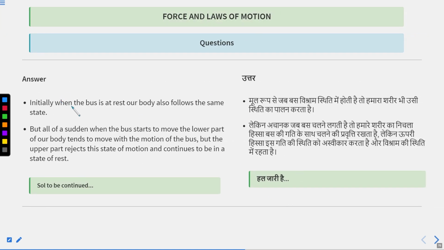So initially, when the bus is at rest, our body is also in the same state. But all of a sudden, when the bus starts, the lower part of our body tends to move with the bus and comes in motion. But the upper part of our body resists the state of motion and continues to be in the state of rest.